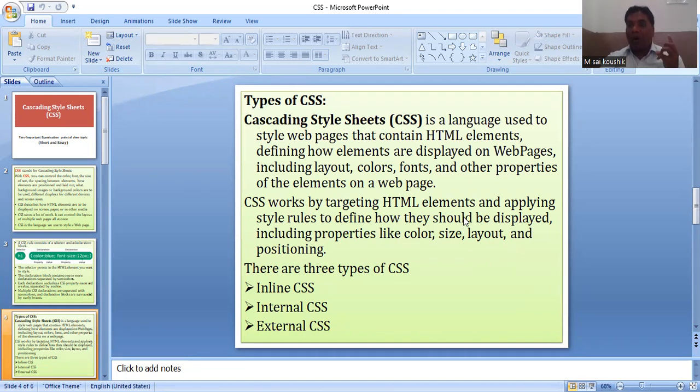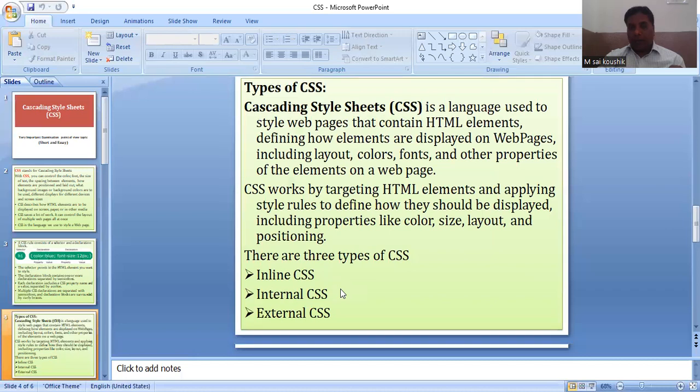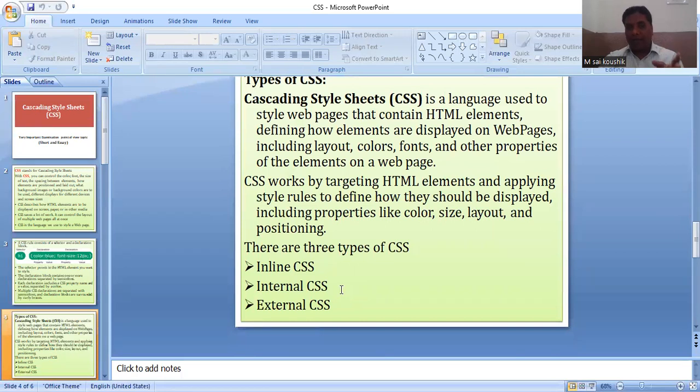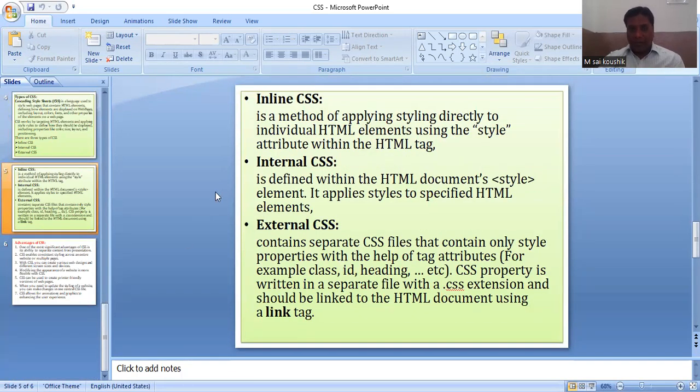But this kind of modification is done by three types of Cascading Style Sheets. Three types: number one, inline CSS, internal CSS, and external CSS. Observe very carefully: inline, internal, and external. When I go to the next slide, for example, come back here for more clarification. I am taking inline CSS here.